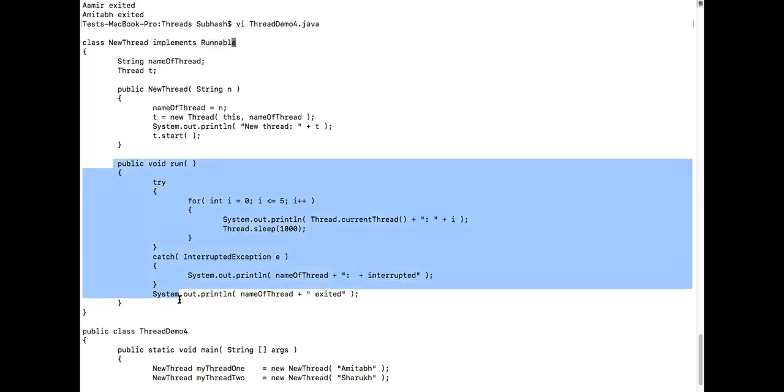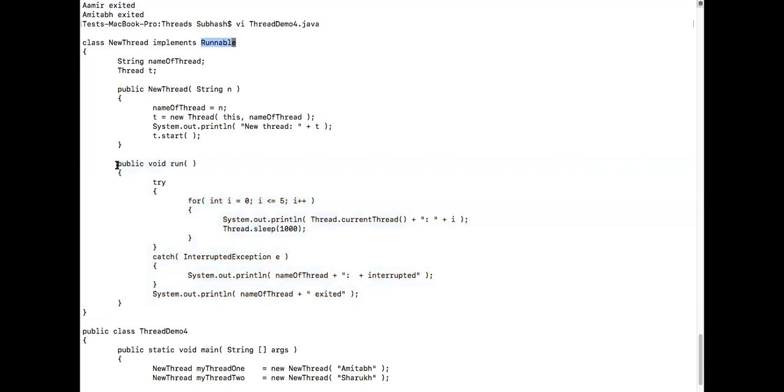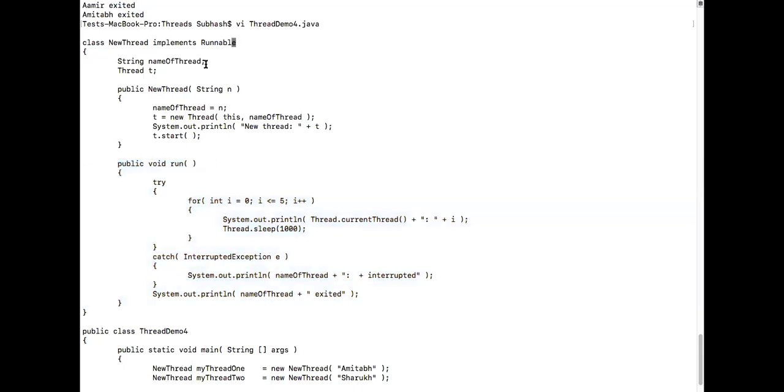If you don't override run, the compiler will give you an error saying, boss, you're trying to implement Runnable, but you have not overridden the run method. What are you trying to do? Got it or not? Yes, sir, got it. Sir, what if Runnable isn't implemented, but we call run? Will it execute? Zeba, that is what I'm saying. It will not work. First of all, you cannot put that into a Thread class at all. You have to implement Runnable. Is that okay?